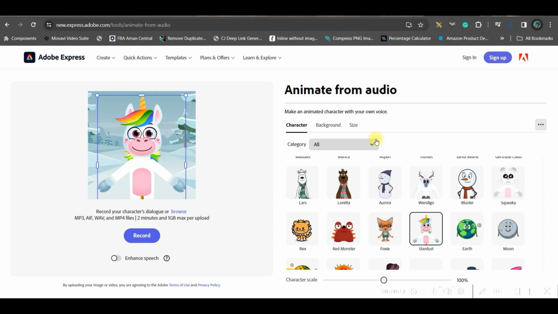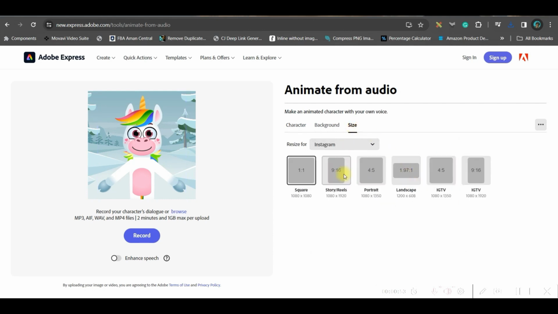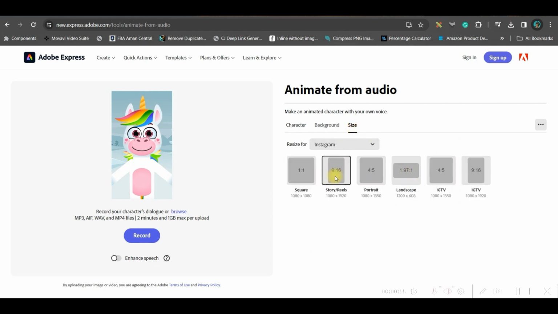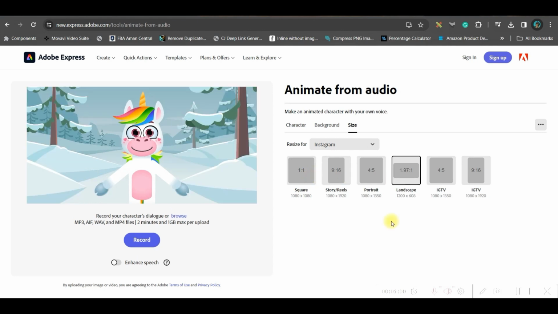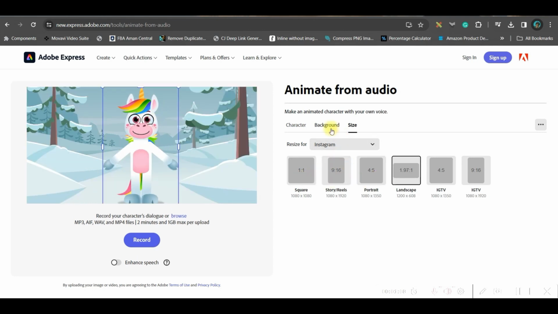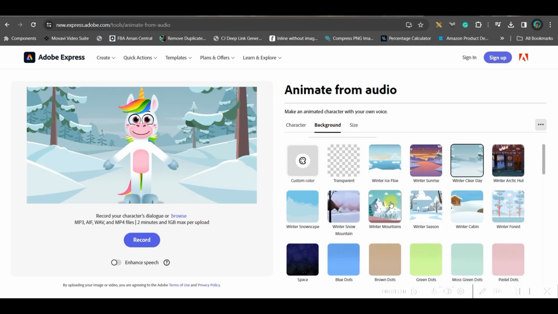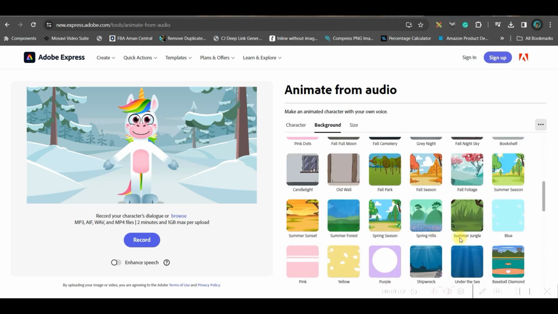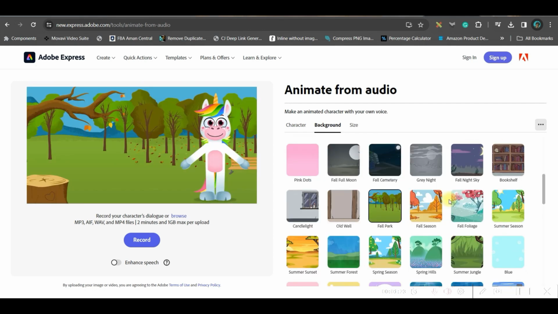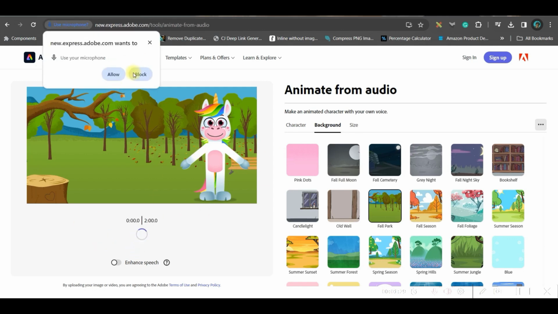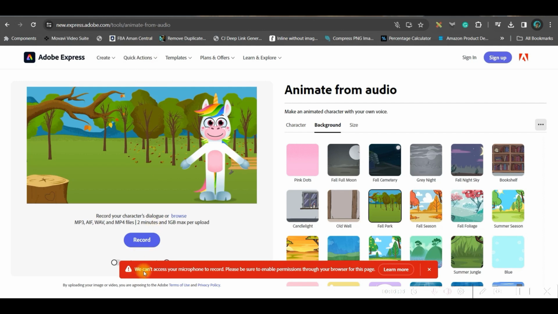Okay. Now next is go to this size option and you can select 9:16 or widescreen ratio. Okay, from here. Go to this background option. You can select any background which you find to be suitable from here. Alternatively, we can go ahead in Canva itself and select the background. I'm showing you both of it. Now I have selected this background. Now go to this record option. Either you can record your own voice.